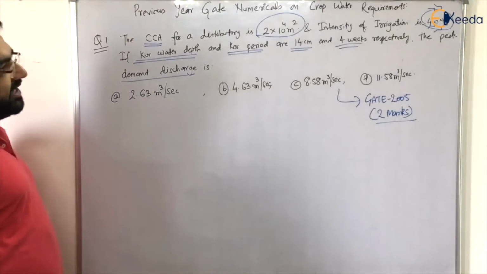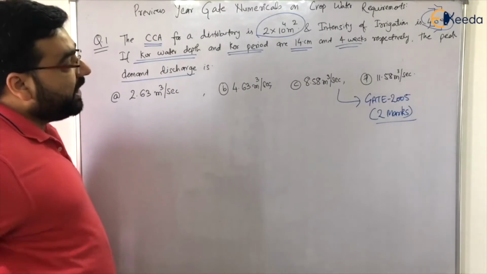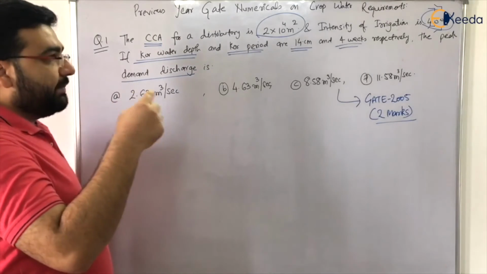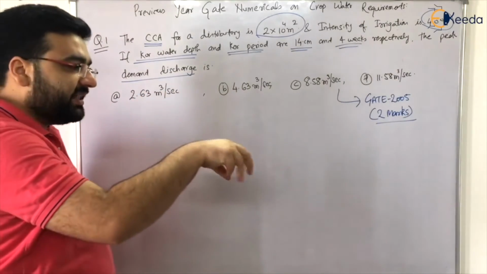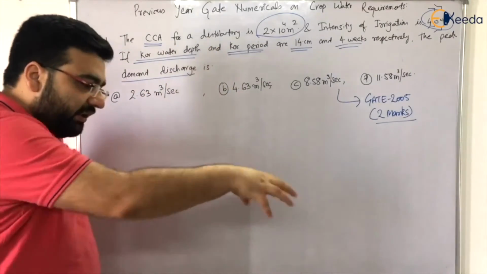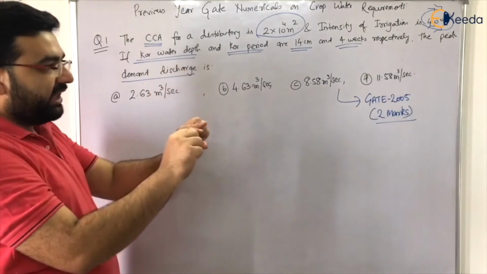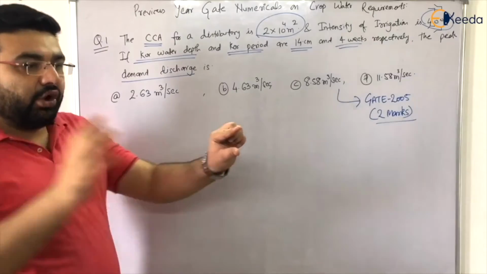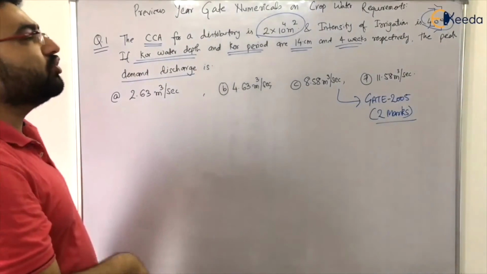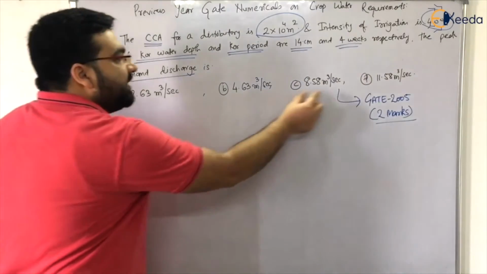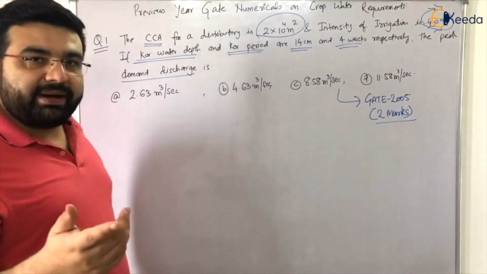So there are two ways to solve this numerical. If you listen to me, the first way would be to apply the concept. This is the culturable command area. 40% is intensity. It means that out of the culturable command area, only 40% has to be irrigated, and the core water depth is 14 centimeter, and the time period is also given to you. So how much discharge should be given? It is very easy. Another method to solve this numerical would be to just compare the units, you will get the answer. I told you whenever you are stuck with any numerical, compare the units, you will get the answer.